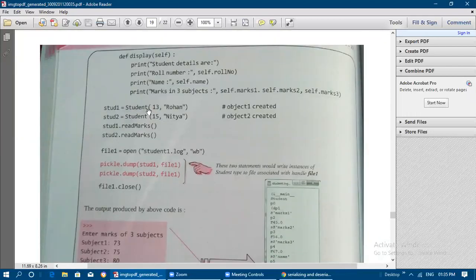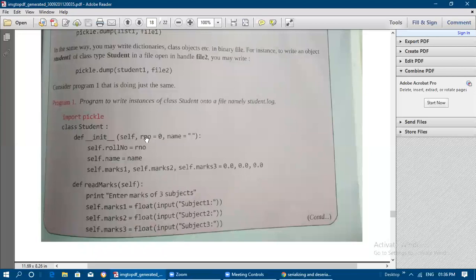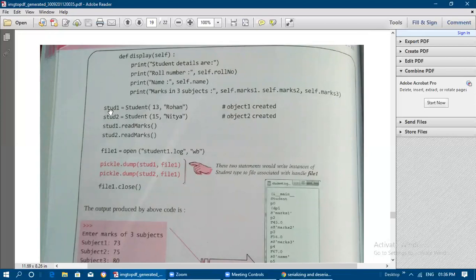So Student of 13 comma Rohan, that is the first student's roll number and name. This is passed because roll number and name are given in the init method, so those values we need to mention. Initially they were assigned as 0 and blank, so those values only we are passing: for the first object 13 and Rohan, and for the second object student 2, 15 and Nitya. Two objects are created here.